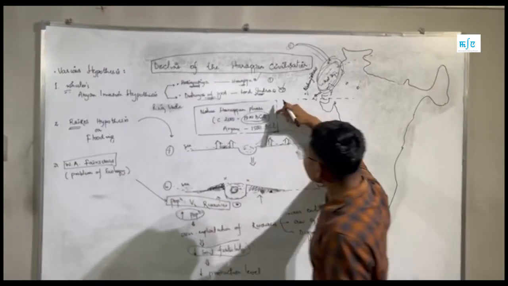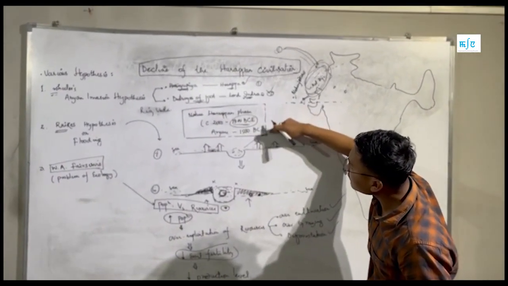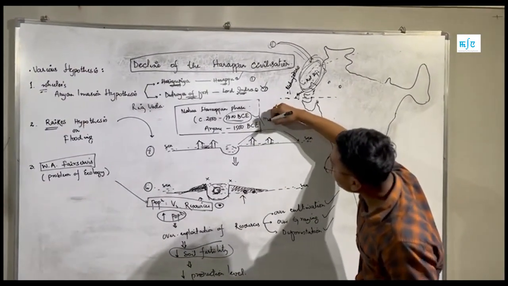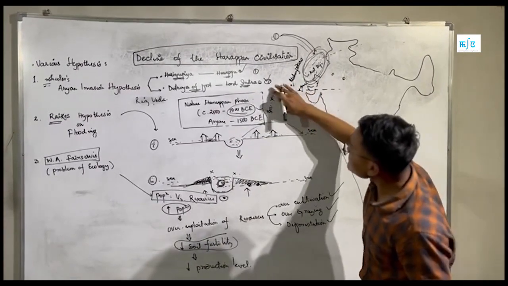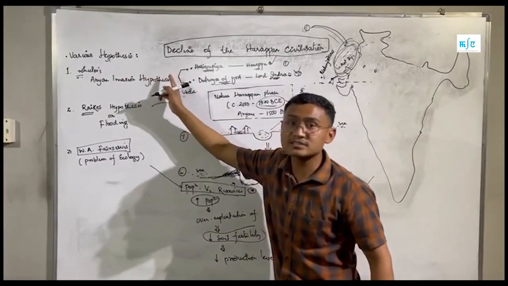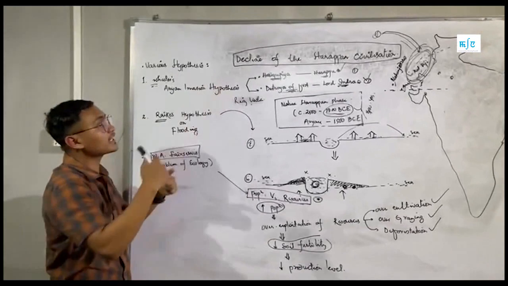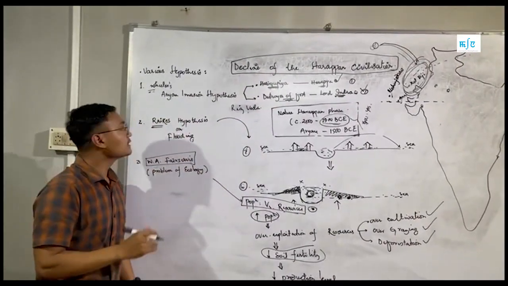Comparing 1900 BC and 1500 BC, there is a clear time gap of around 300 to 400 years, right? This time gap clearly negates the hypothesis. That's why Wheeler's hypothesis cannot account for the decline of the Harappan civilization.